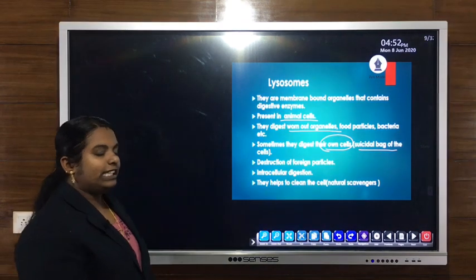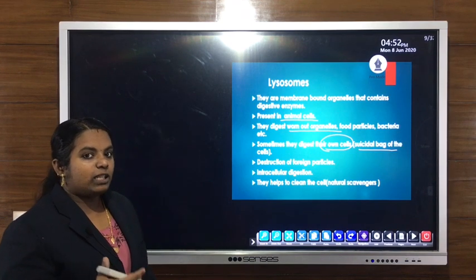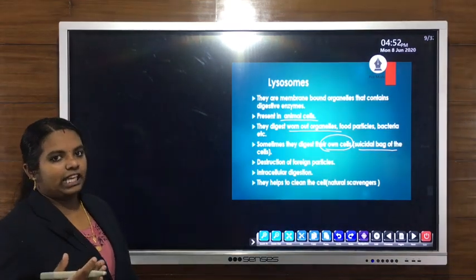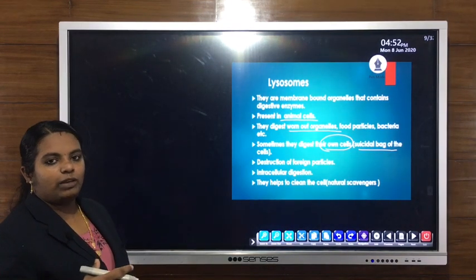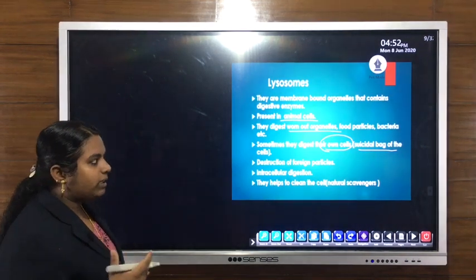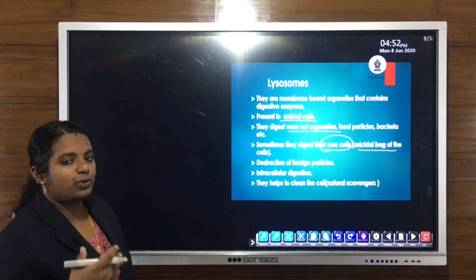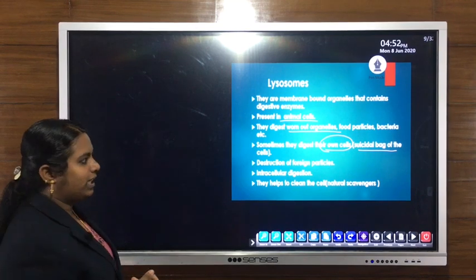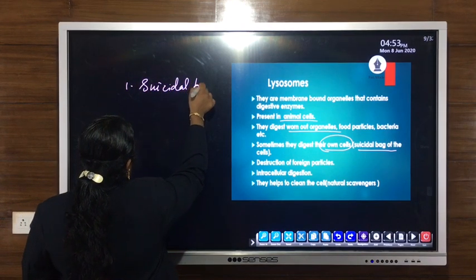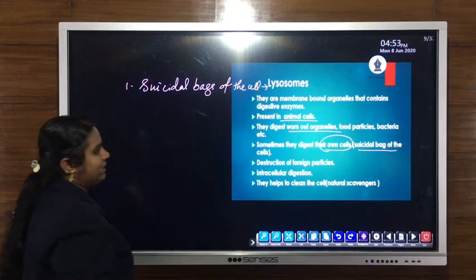Since these lysosomes contain powerful digestive enzymes or hydrolytic enzymes, sometimes they will digest their own cells. When they release their hydrolytic enzymes, sometimes those powerful enzymes digest or destroy their own cells. That is why they are known as suicidal bags of the cells. So lysosomes are known as suicidal bags of the cell.